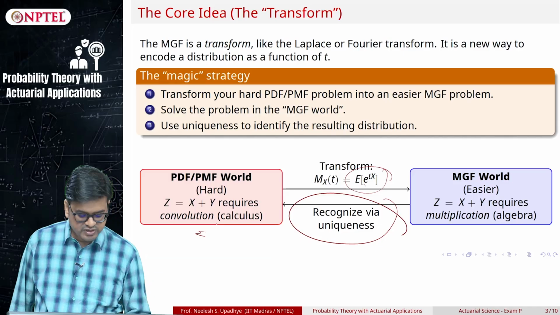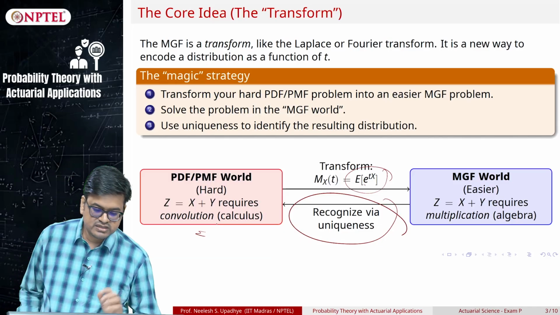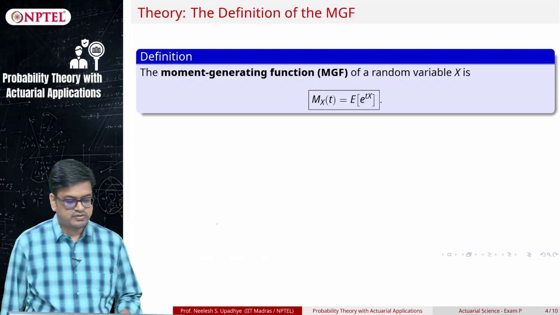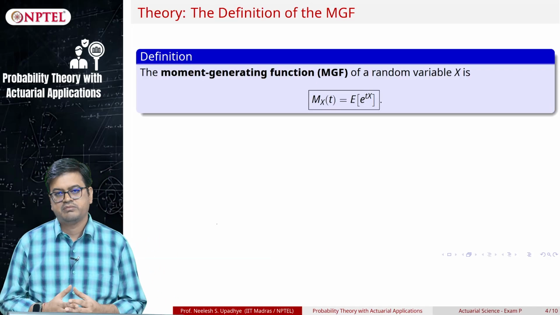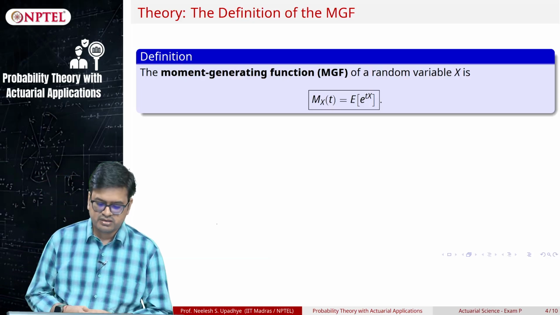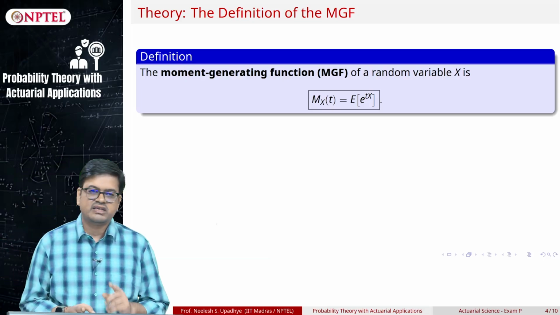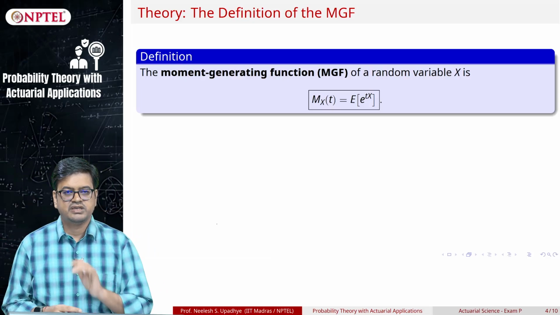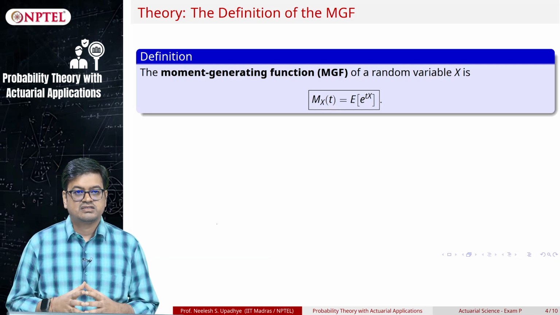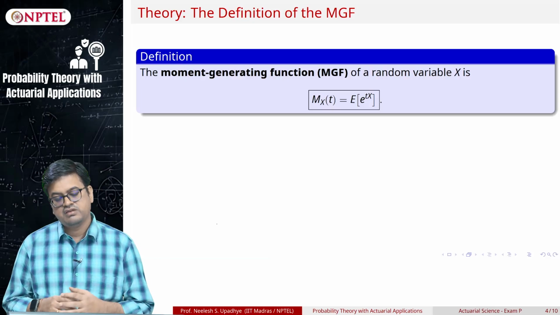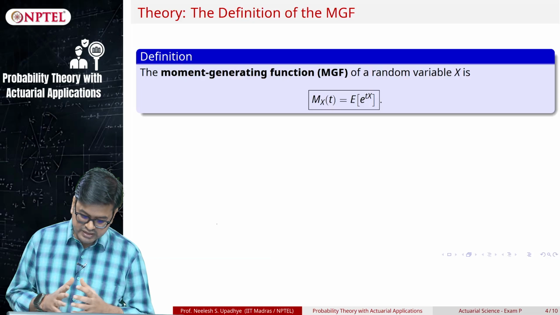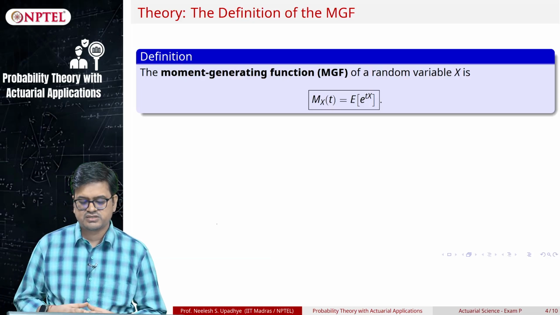So let us begin our journey by developing the necessary theory for defining this transform called the moment generating function. Give me any random variable X, I will multiply it with some parameter t and raise it to the exponent. So e raised to tX is the new transform that I have, and then I will ask for the expected value of this transform. What are the important salient features of this e raised to tX?